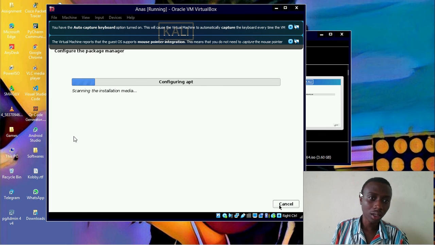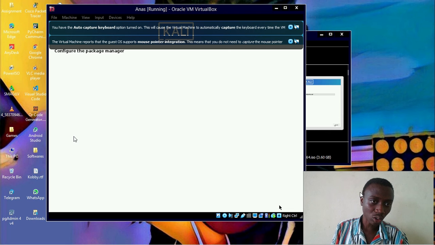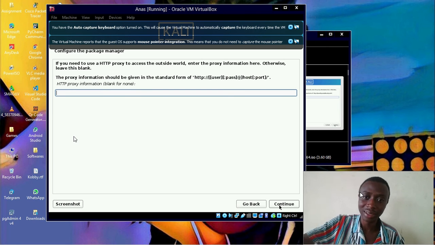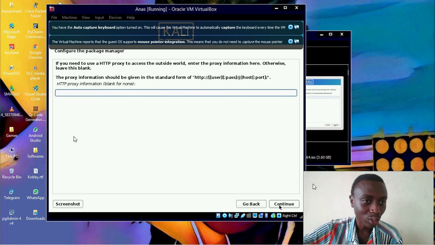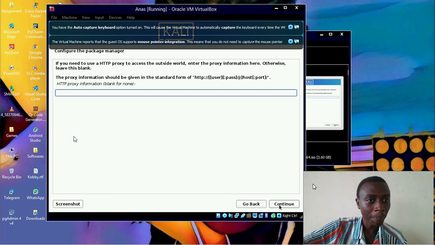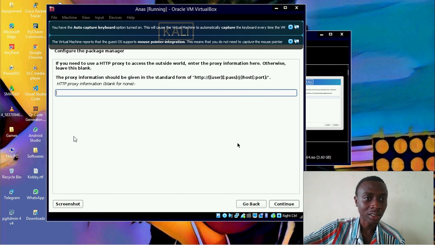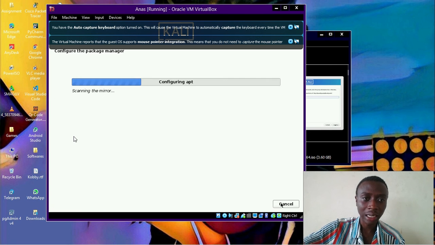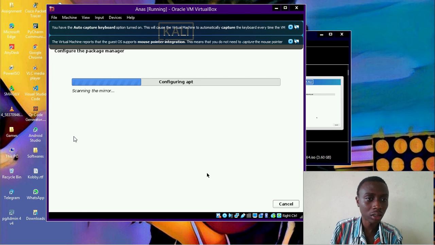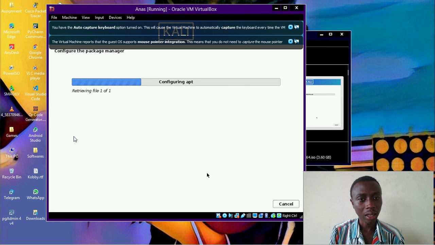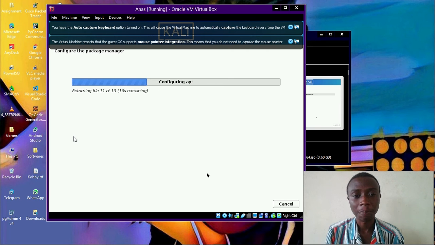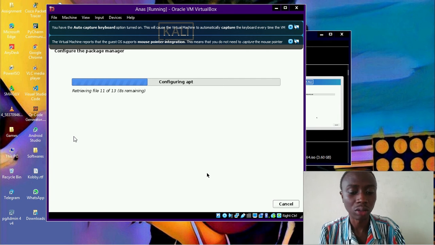And now we are going to configure the package manager. So it's going to scan the installation. Oh, okay. It didn't allow me to finish reading. It just opened. So this is where we are going to configure the package manager. And I don't think we have any HTTP proxy to set right here. So we just hit continue and let it continue the scanning process. This is a different type of installation. This is just configuring the package manager, and the original installation I would say has been completed. So let's wait for this one to also complete.